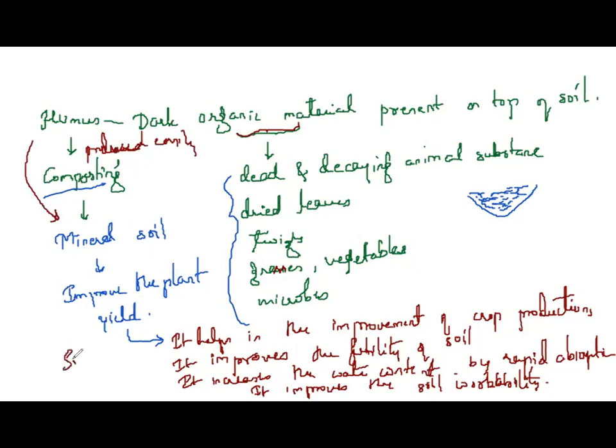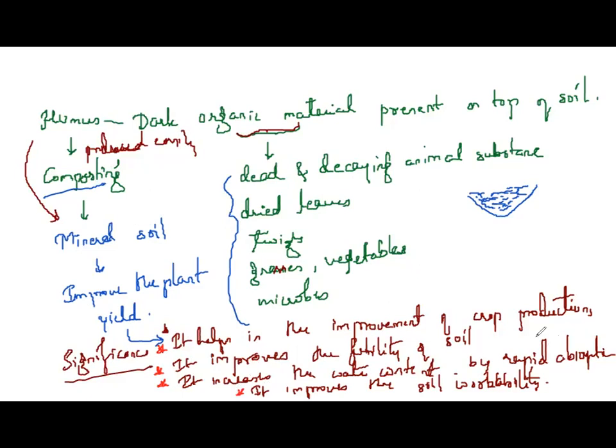So what is the significance of humus? Significance means importance. The first point, very important: it helps in the improvement of crop production. Second, it improves the fertility of the soil. Third, it increases the water content of the soil by rapid absorption. And last, it also improves the soil workability.